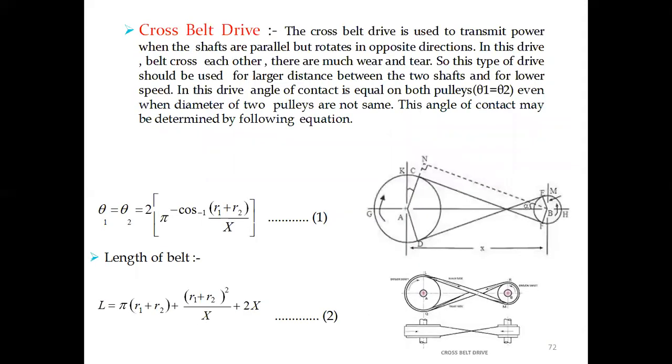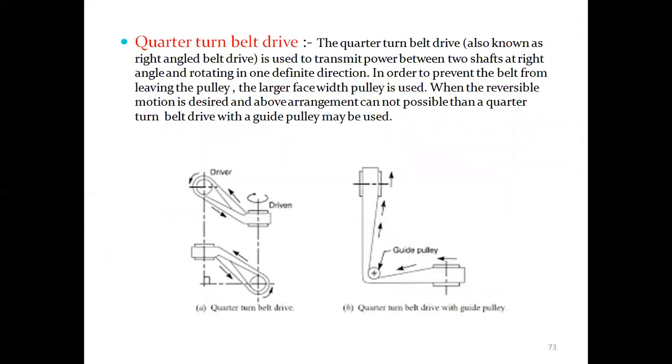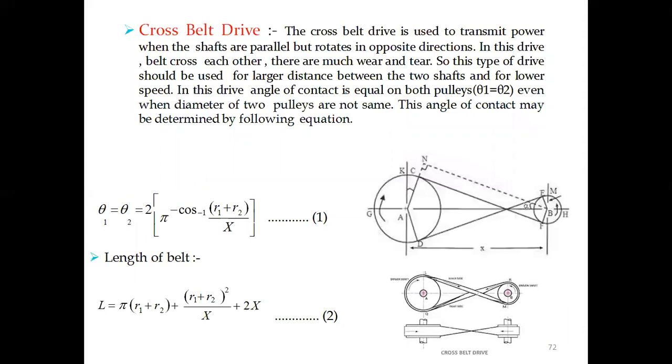Similarly, the cross belt drive is used to transmit power where the shafts are parallel, but rotating in opposite directions. In this drive the belts cross each other, so we'll have much wear and tear. So this type of drive should be used for larger distance between the two shafts and for lower speed. In this drive the angle of contact is equal on both pulleys even when the diameters of the two pulleys are not the same. Similarly, this angle of contact will be determined by the following equations.